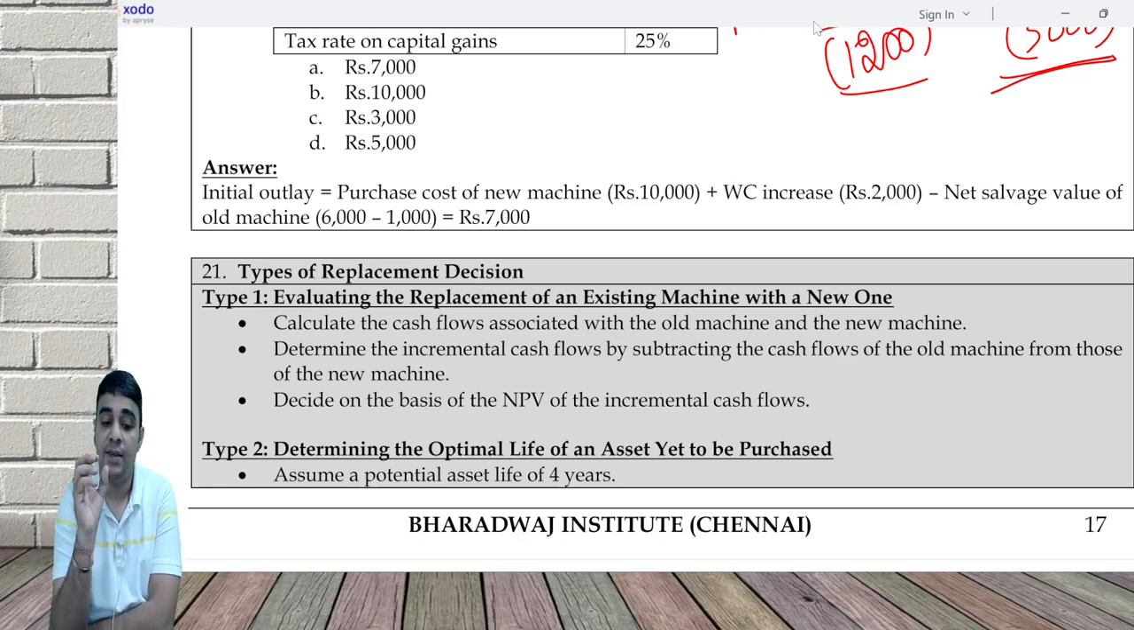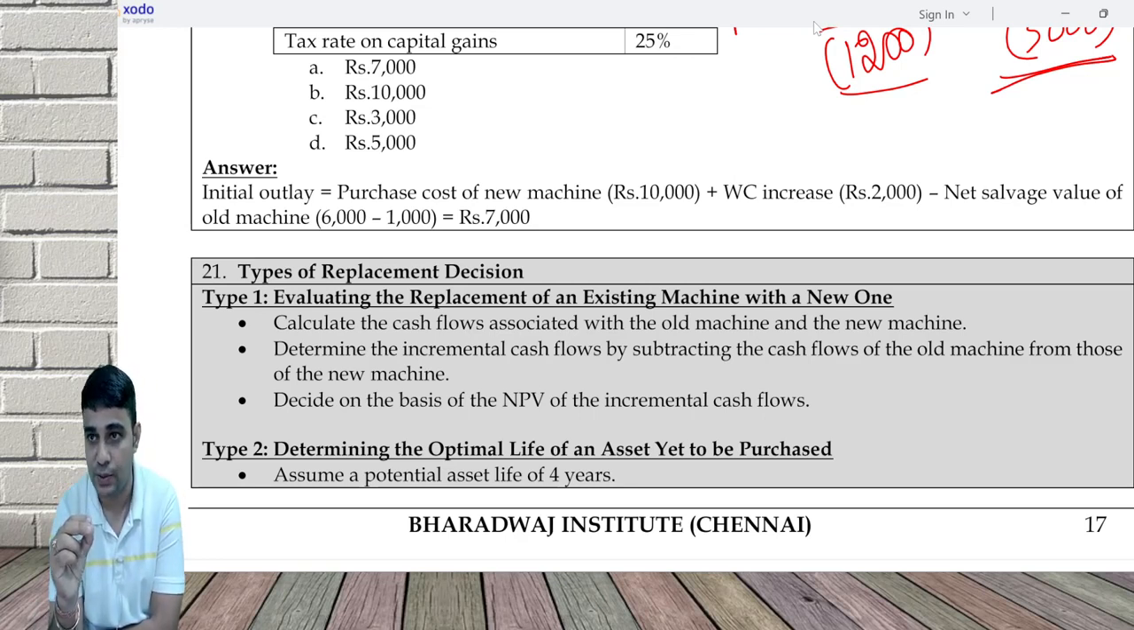First is whether I should replace an existing machine with a new one. For which what you need to do is old separate analysis, new separate analysis, and do new minus old in every step and get the incremental cash flow. Calculate incremental NPV, positive, negative.